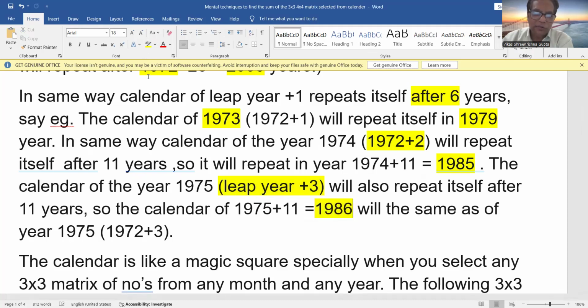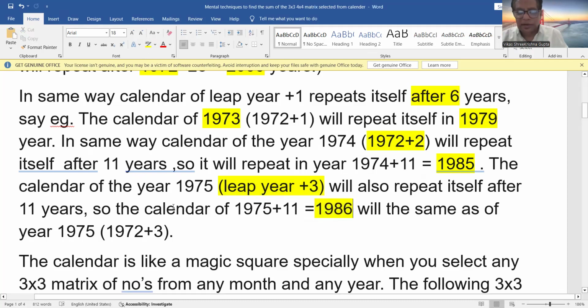So you see, I've shown you that whatever the year, it can be a normal year or a leap year. If it is a normal year or a leap year, it will repeat itself after 28 years. If it is a leap year plus 1, it will repeat itself after 6 years. And if it is a leap year plus 2 or plus 3, it repeats itself after 11 years. I have shown you just now in different examples, taking the example of 1972, 73, 74, and 75. So you may get the question: this year will repeat itself after how many years?